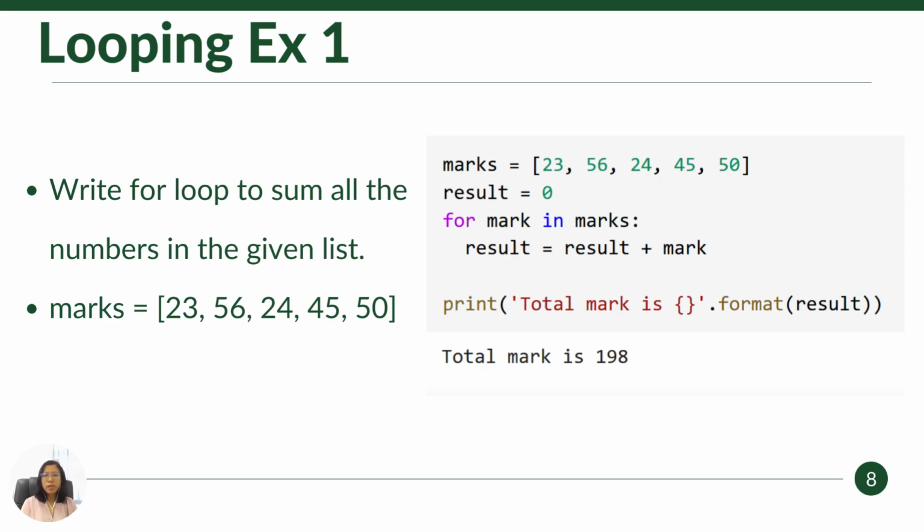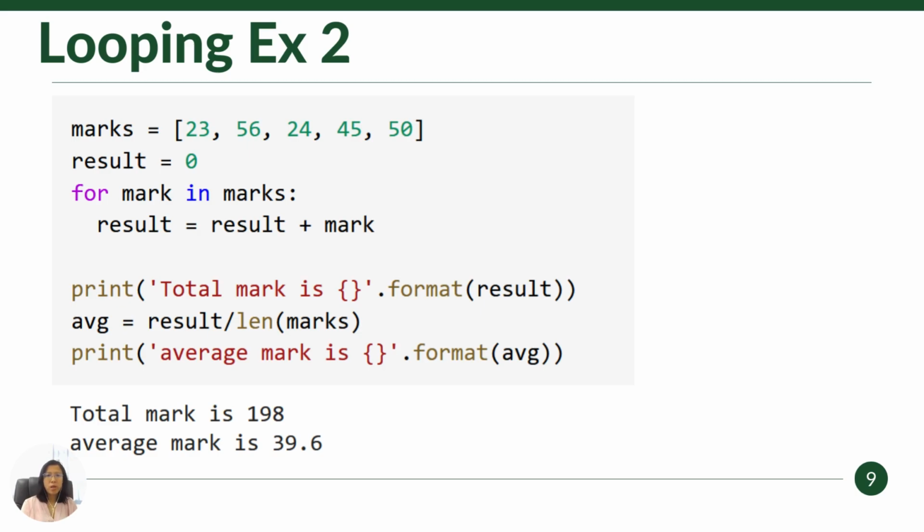In this example, you might think, oh, there are only 5 numbers, I can just add them. But the advantage here is that if you have multiple scores, like 20 students, 100 students, this method will help you do that. So this is another example that we can do.